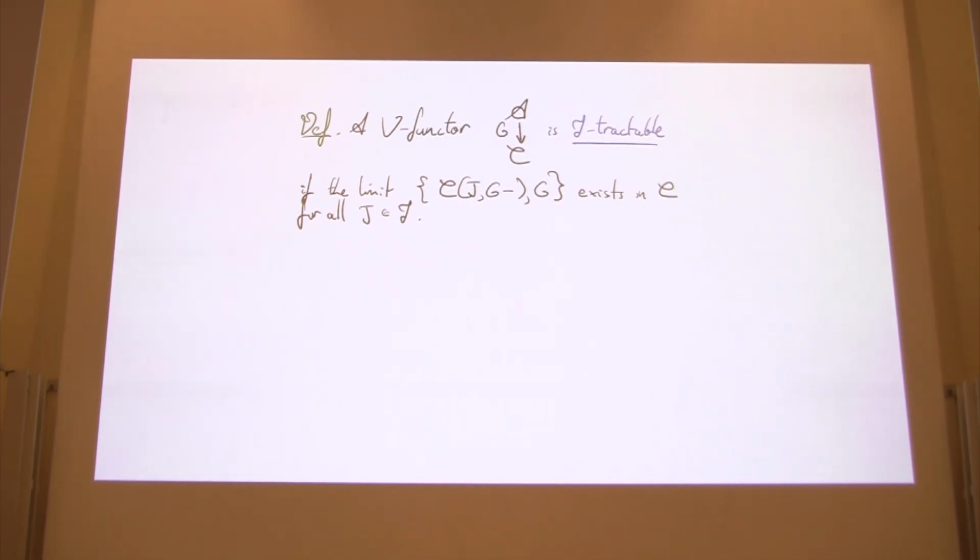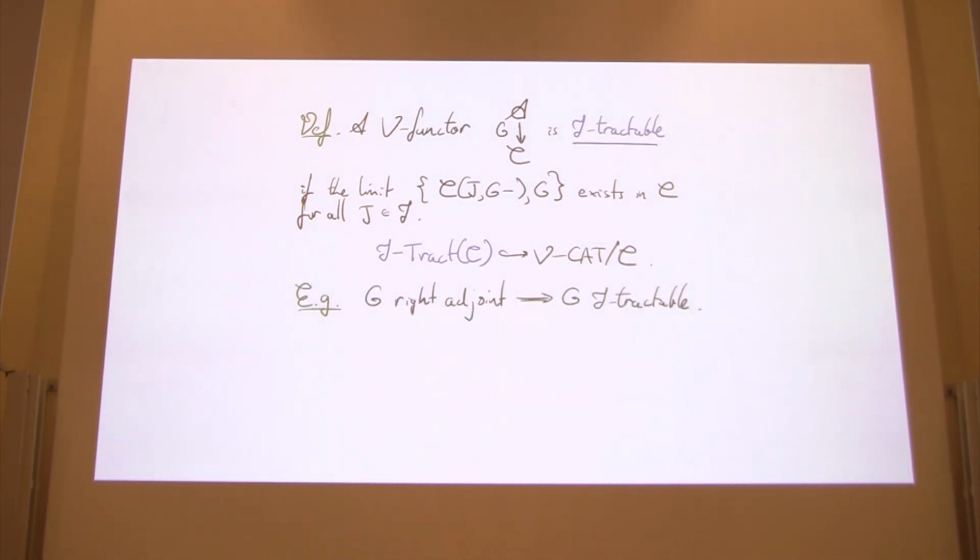Here in this setting, we say that a V-functor G from a V-category A down to the base V-category C is J-tractable if the following weighted limit exists in C for every object J of J, every arity J. So this is the notion of J-tractable V-functor or J-tractable V-category over C. These form a full subcategory, J-tract of C, of the slice V-Cat over C. V-Cat over C is the category of V-categories over C. And among these we find the J-tractable V-categories over C.